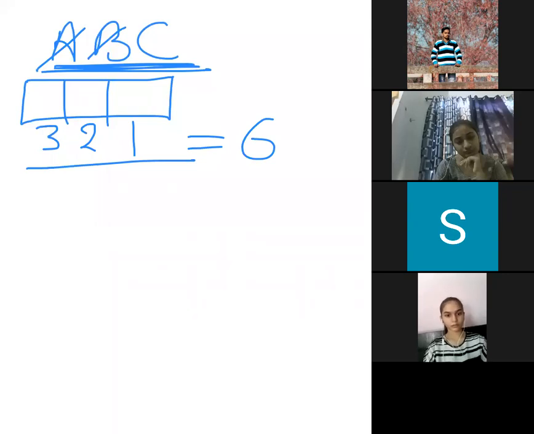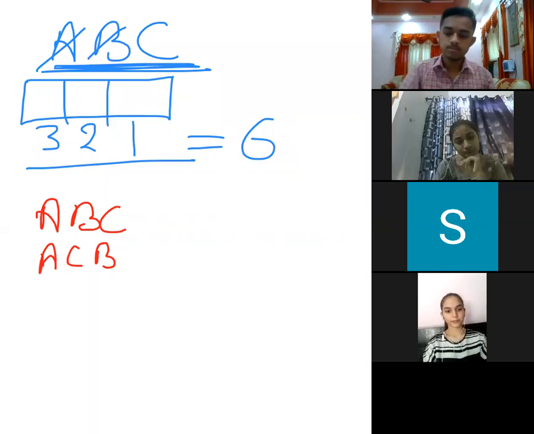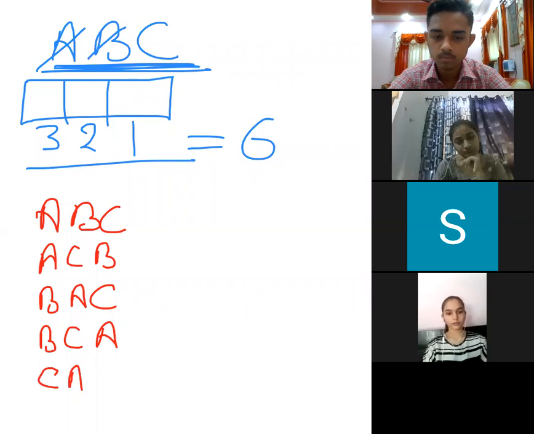Now these 6 words we are going to write, as per the dictionary order. In the dictionary we might know, the one with A will come first, then we will go to B, and then we will be going to C. Now A starting will be A, B, C and A, C, B. Then B starting will be B, A, C, then B, C, A. Now C starting will be C, A, B and C, B, A.